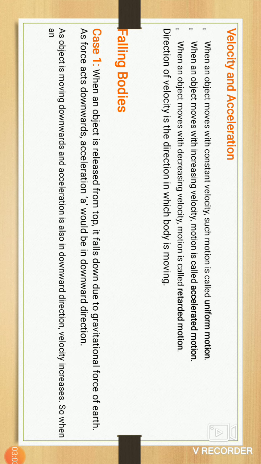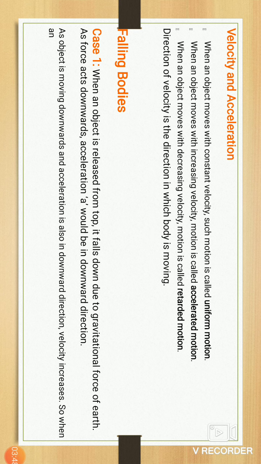Here, when velocity is decreasing, okay, first constant, next increasing, and third one decreasing, that is called retarded motion. The velocity's direction we consider as the direction in which the body is moving, in which direction the object is moving, that direction is the velocity's direction.